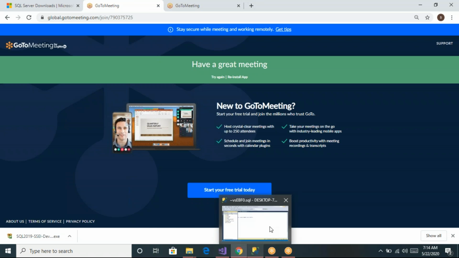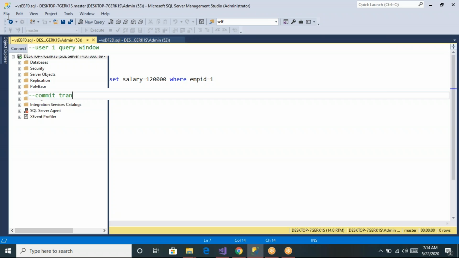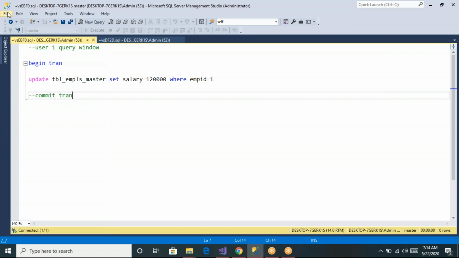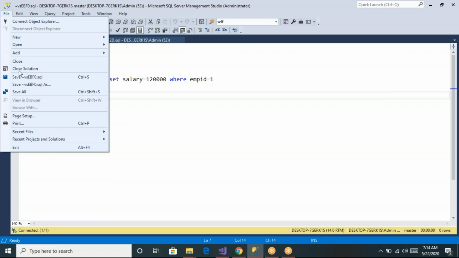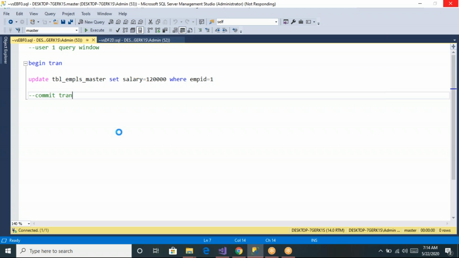Once the installation is done, now let me close this window. Once the installation is done, let me show you that.